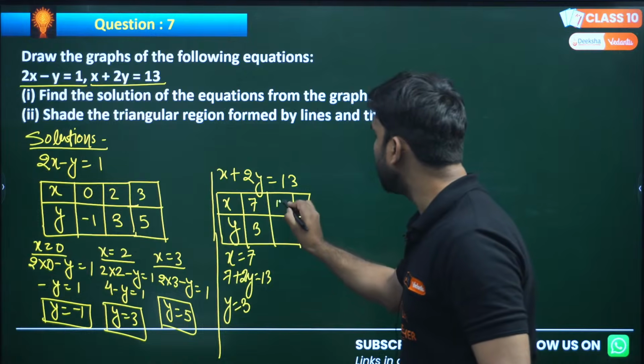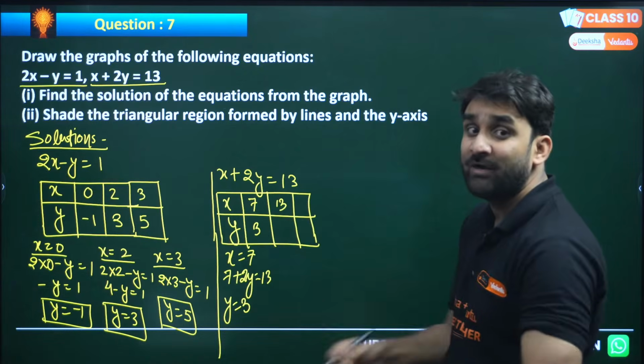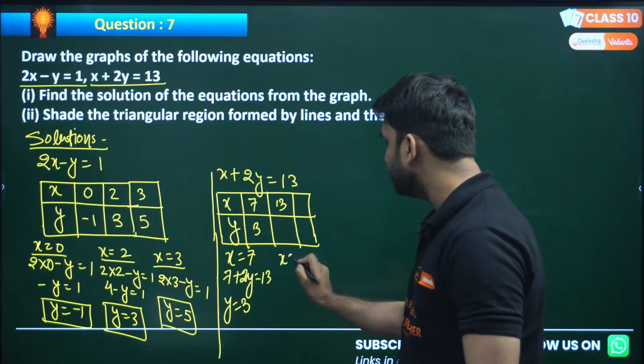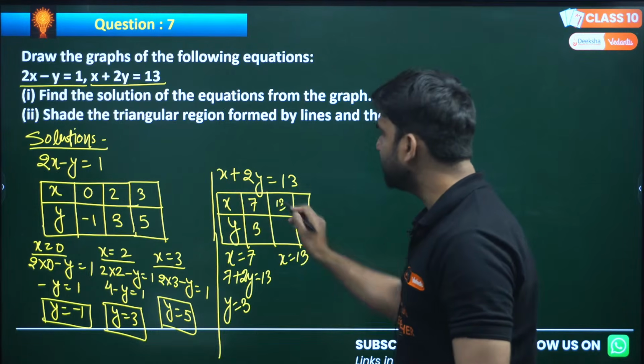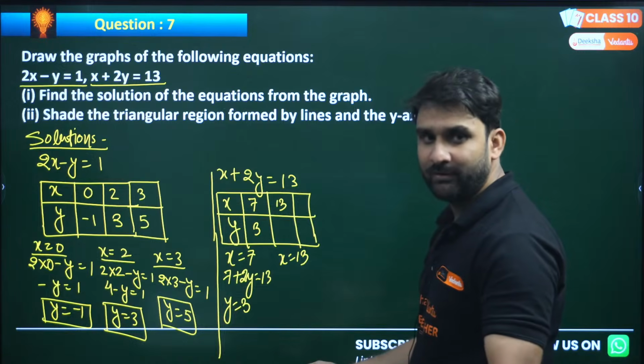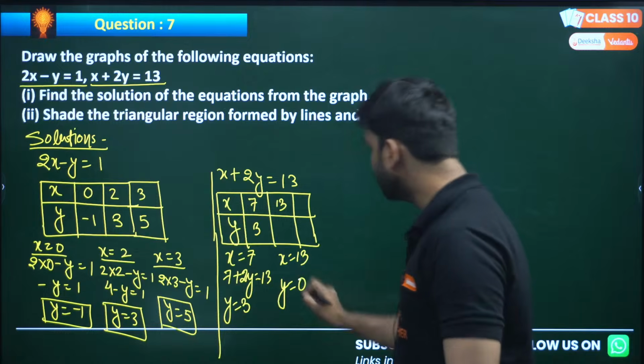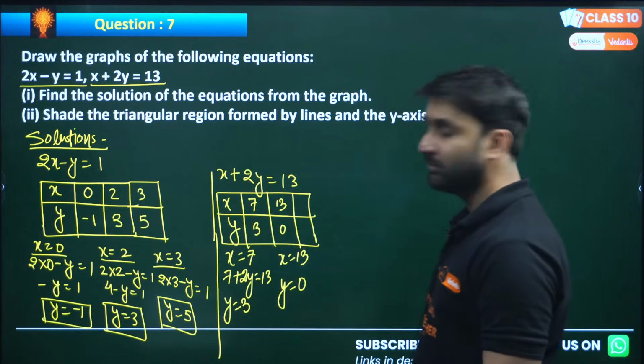Now put x equals 13. Why am I putting x equals 13? If I put x equals 13, my dear, this 13 will be cancelled. So 0 will be there, and 2y equals 0, so y will be equal to 0. So at x equals 13, y will be 0.